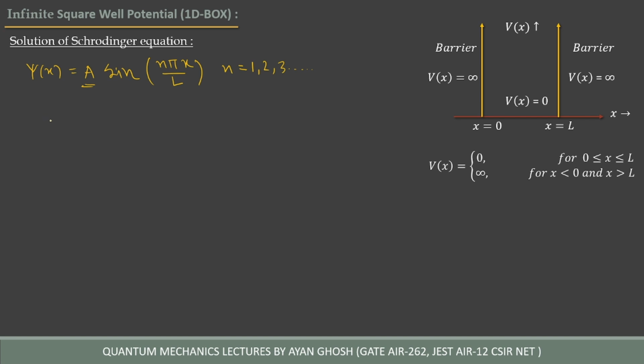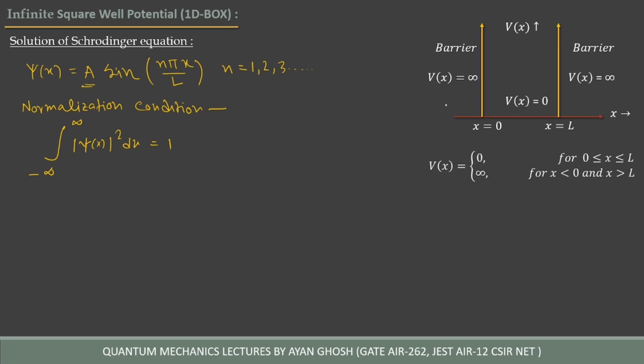From the normalization condition, we know that the integral from minus infinity to infinity of modulus psi of x squared dx is equal to 1. What does that mean? That means the probability of finding the particle in all of space is 1.